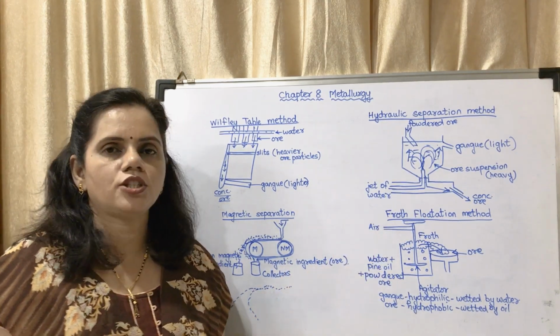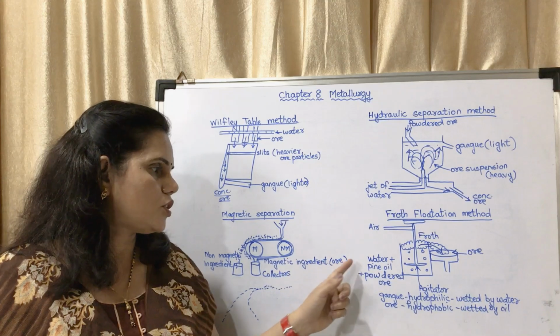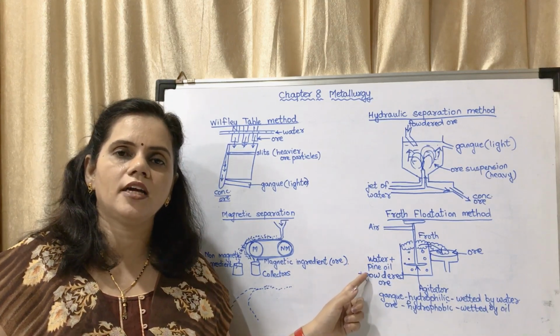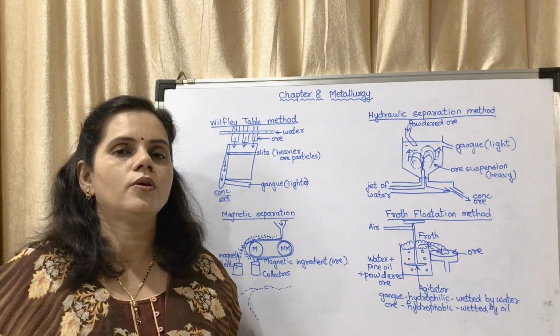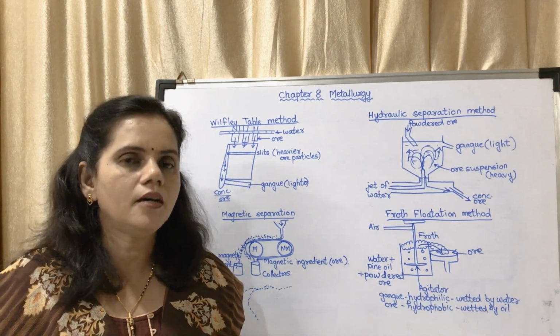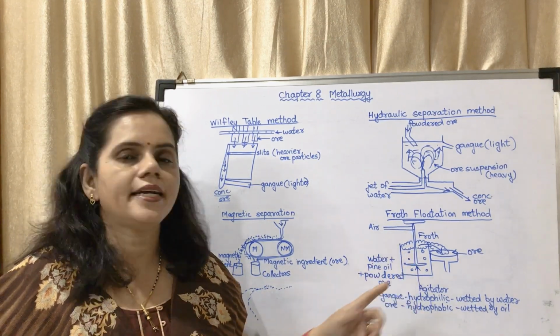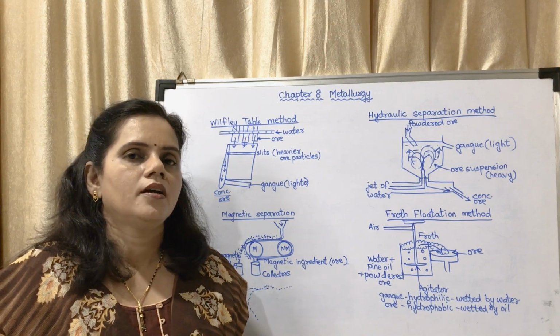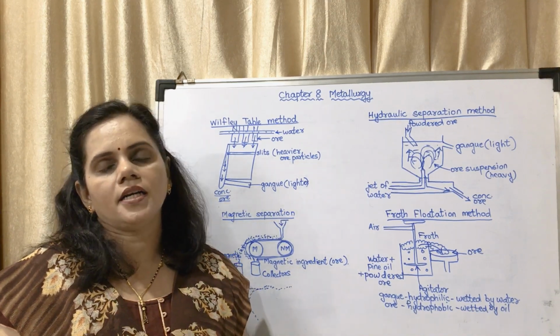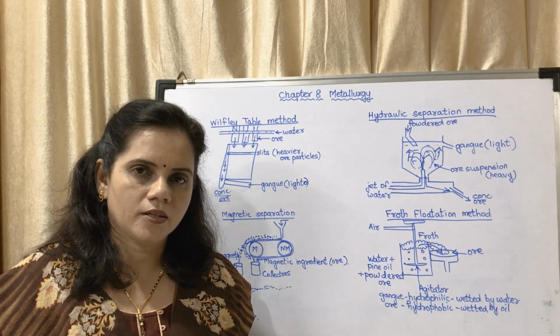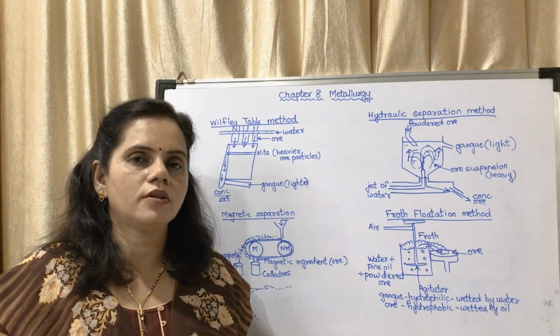Next is froth flotation method. There is a tank in which you have added water plus pine oil plus the powdered ore. You have to get rid of some gangue from the powdered ore. You are agitating, you are making the particles move. At the time of moving, due to that agitation, what will happen?